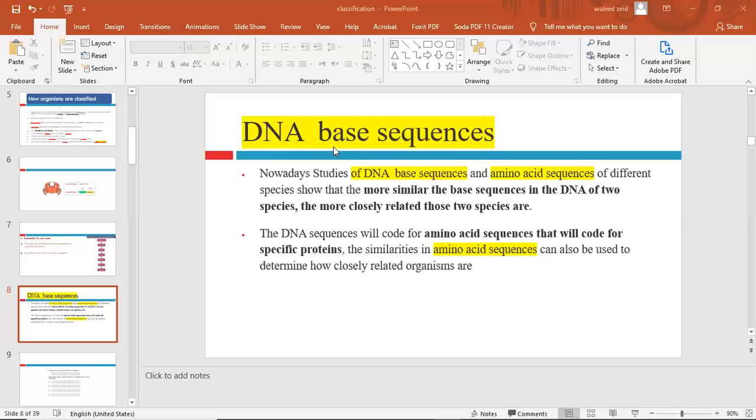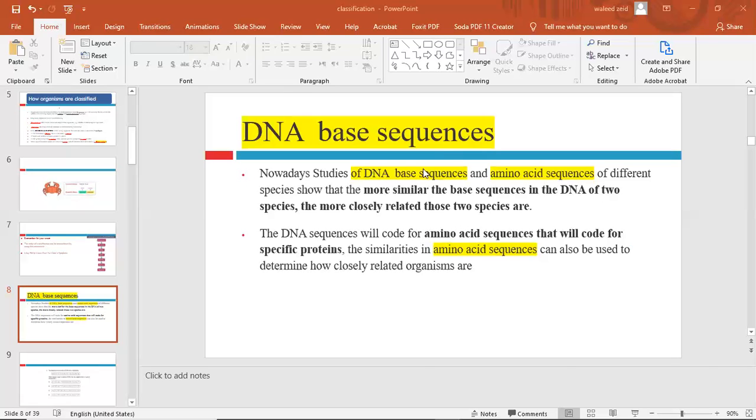According to the base sequences of the DNA, the more similar the base sequence in the DNA between different species, the more the species are related to each other. So this DNA-based sequence is used to tell whether a species is related or not related, near or far from the other species.